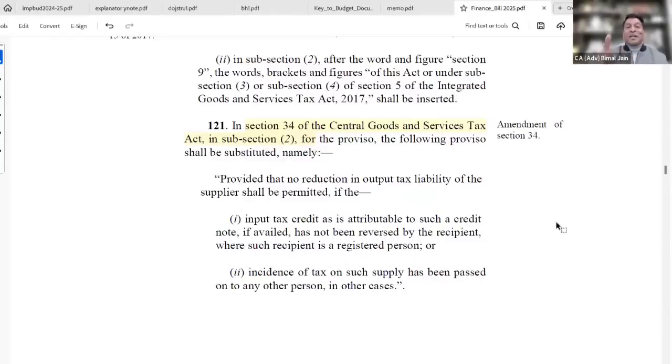Thereby, it is being stated, being the recipient, you can't keep it pending. Either you have to accept. If you accept, then there is reversal of credit by you as a recipient. If you reject, meaning thereby the adjustment which is taken by the supplier, let's say in a particular month, February, and you have rejected the credit note on the IMS portal being the recipient, then the tax component benefit which is availed by the supplier will get added to the liability of the supplier in the subsequent tax period. So IMS is a different point I'm not discussing, but this is what the provision of section 34, subsection 2 says.